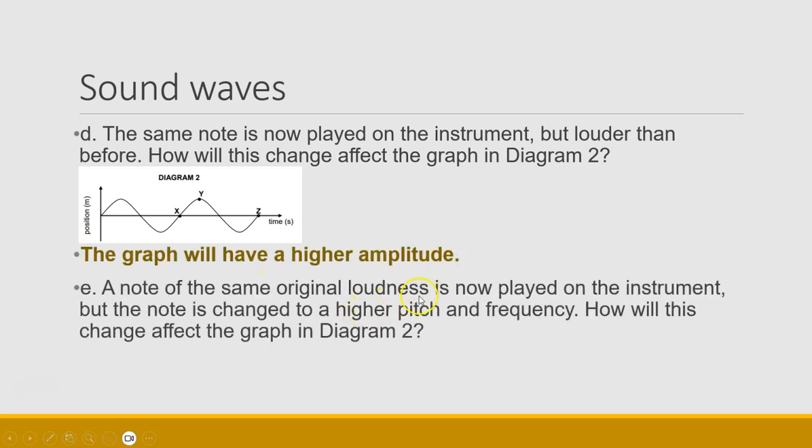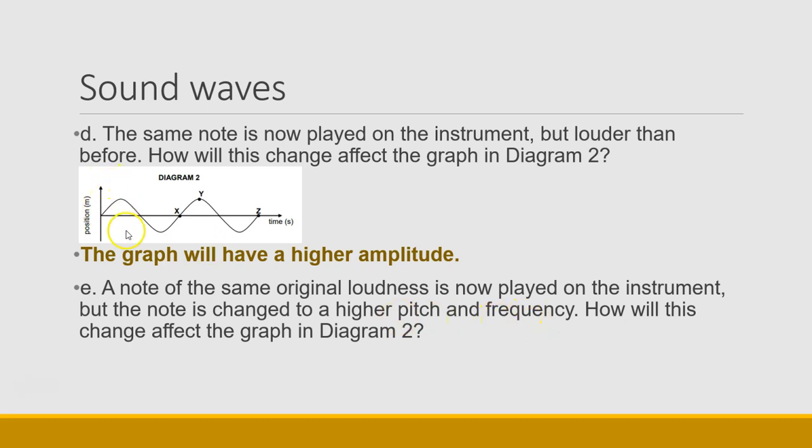A note of the same original loudness is now played on the instrument, but the note is changed to a higher pitch and frequency. How will this change affect the graph in diagram 2? Now, we learned that pitch and frequency are directly proportional. But we can't simply say here that the frequency of this graph will be greater, because that's already given to us in the question.